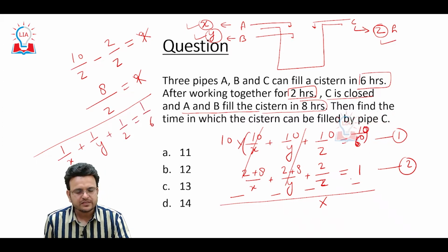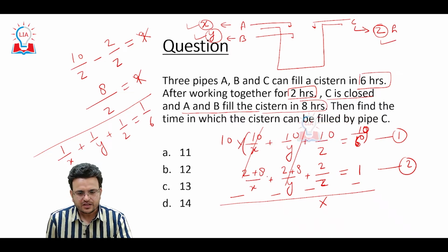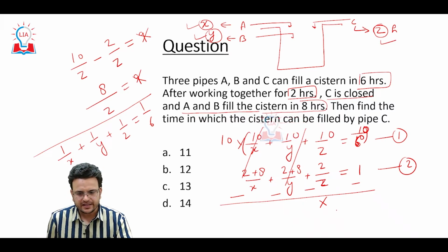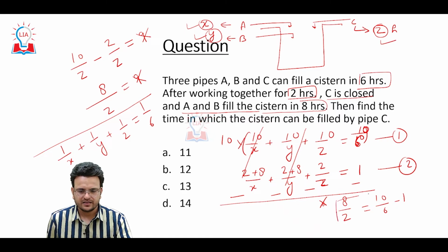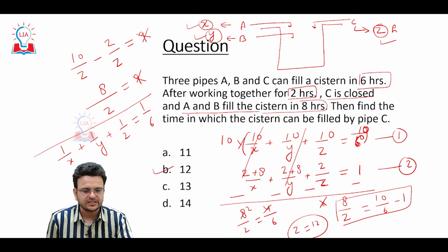So if you solve this particular equation, we can multiply here by 10. So these two values will be cancelled and again we have Z. So it becomes 8 upon Z equal to 10 upon 6 minus 1. Okay. Then 8 upon 2 equal to 4 upon 6 and then Z will be 12. Hope you are able to understand this particular question.